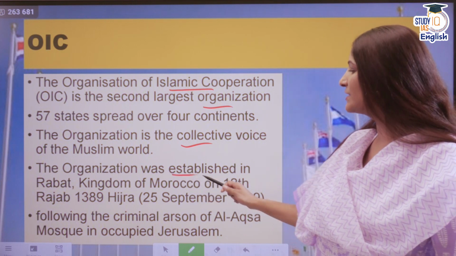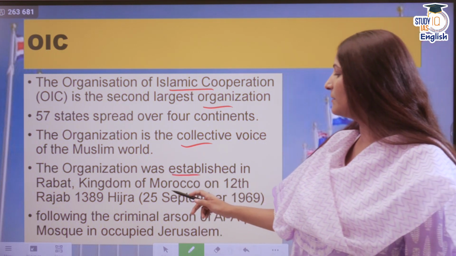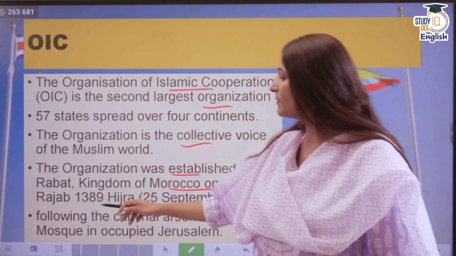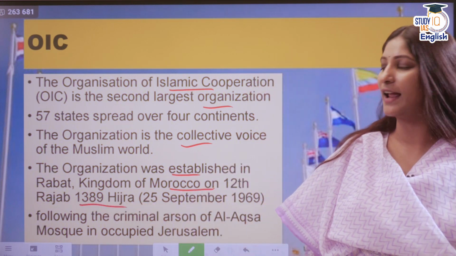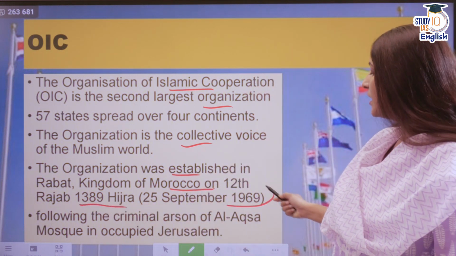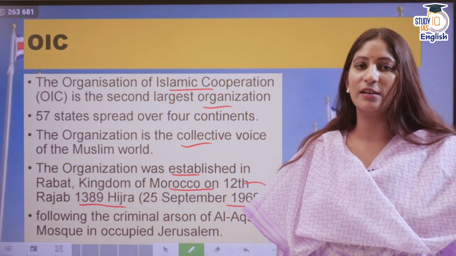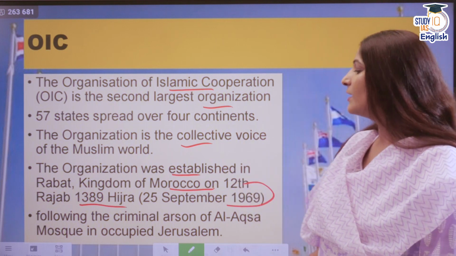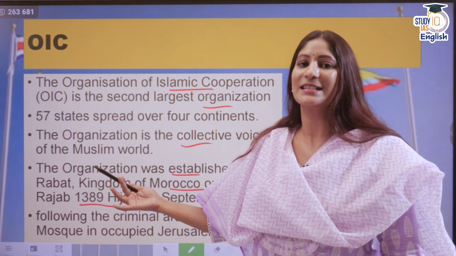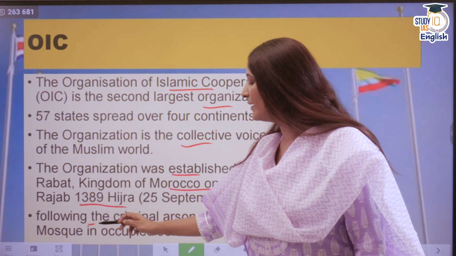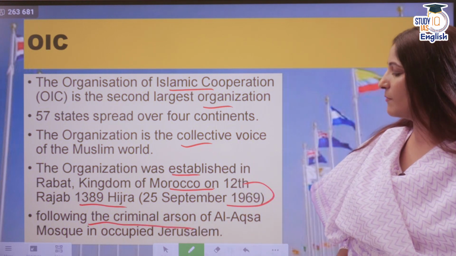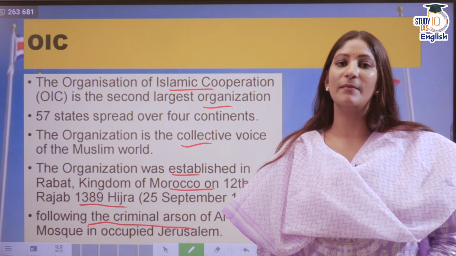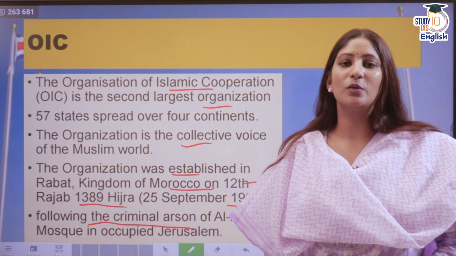And the organization was established in Rabat, Kingdom of Morocco on 12th Rajab 1389 according to the Hijra calendar, and according to the Gregorian calendar, we could see that it was 25th September 1969. Why was it established? According to the website, following the criminal arson of Al-Aqsa Mosque, which was in occupied Jerusalem. After that only it came into being.